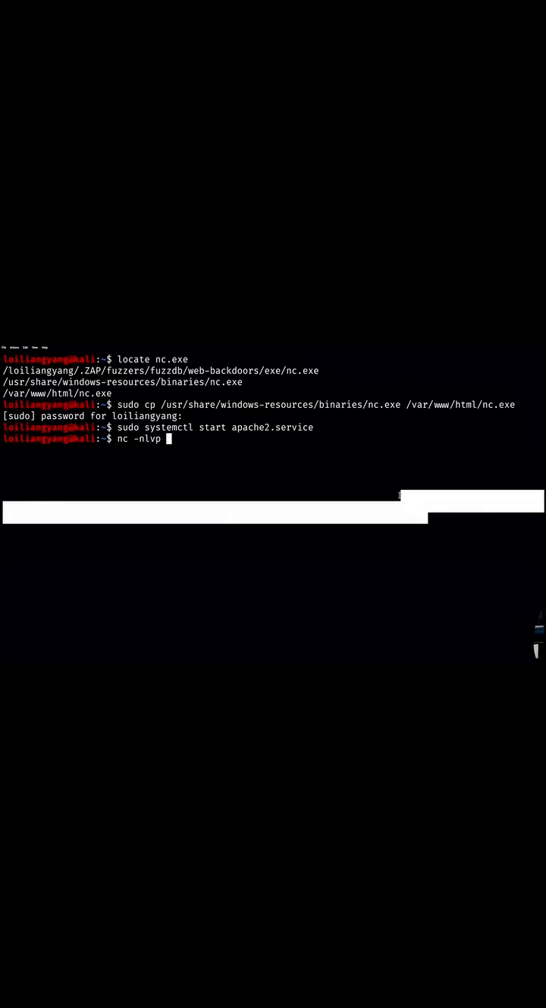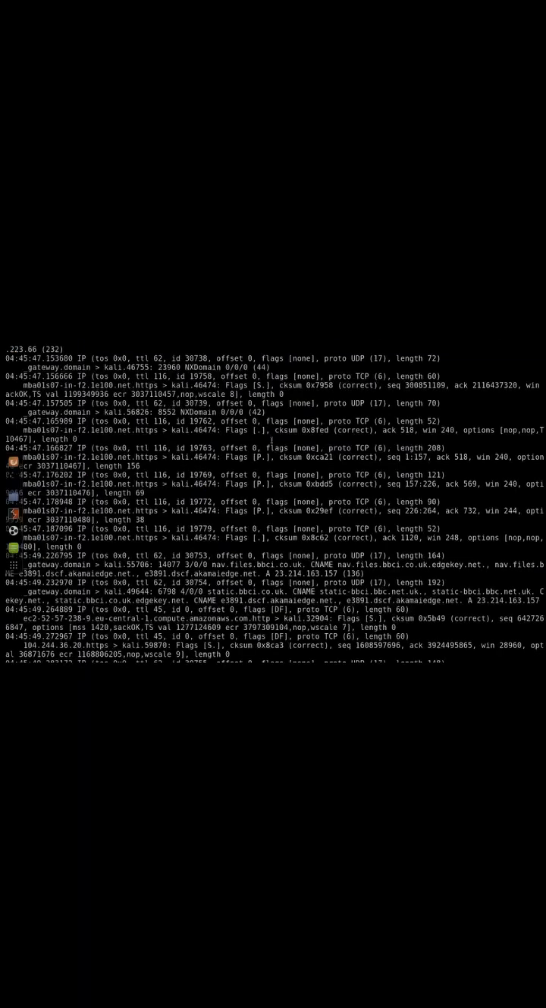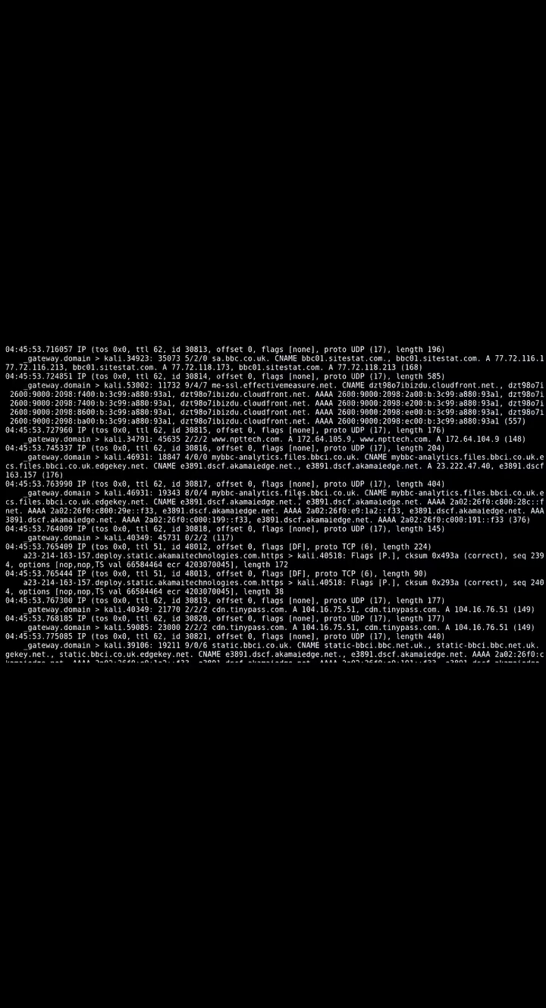Netcat is a versatile tool used for reading and writing data across networks. It can serve as a port scanner, banner grabber, and even a backdoor. Metasploit Framework is an advanced penetration testing framework that automates exploits and includes payloads for testing vulnerabilities. TCP dump is a command line packet analyzer that captures raw network traffic for analysis.